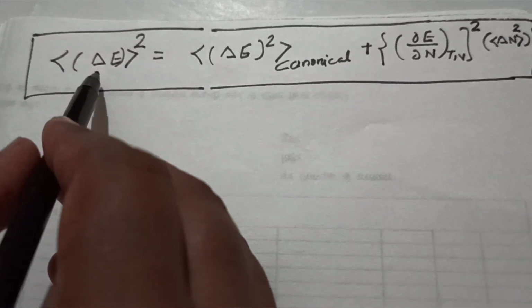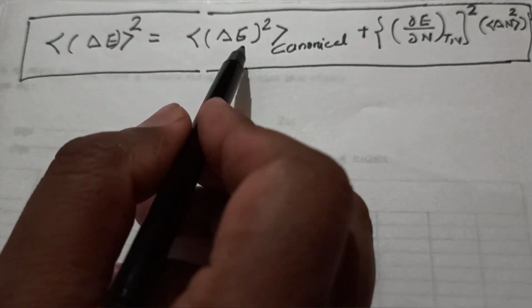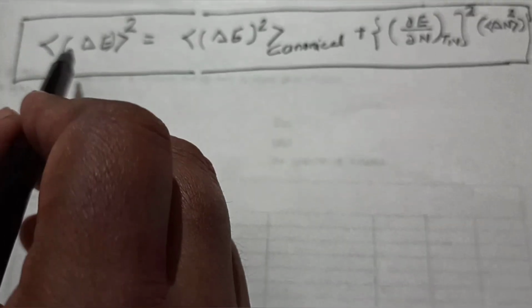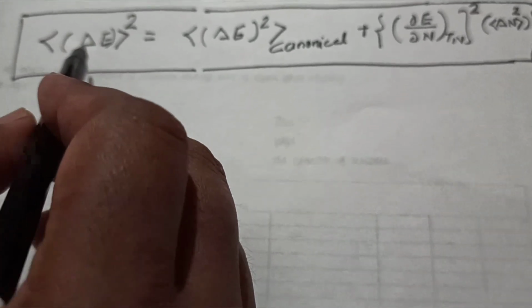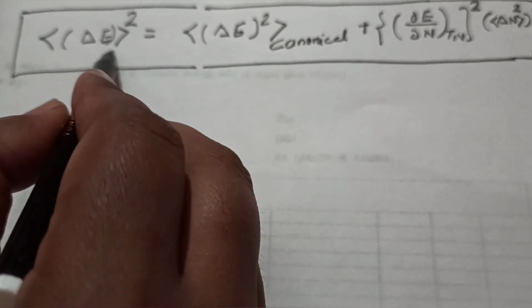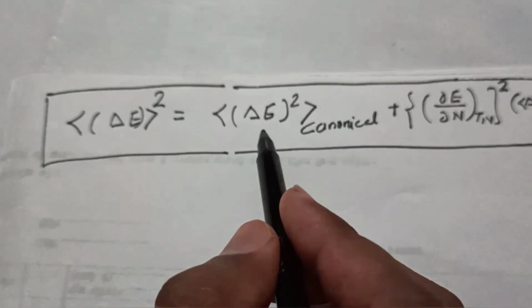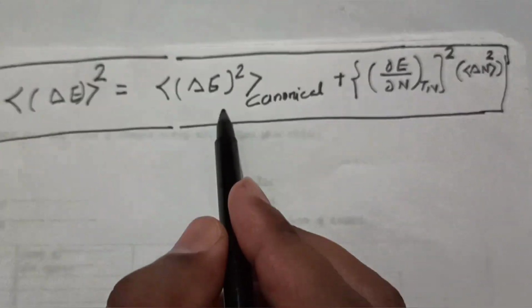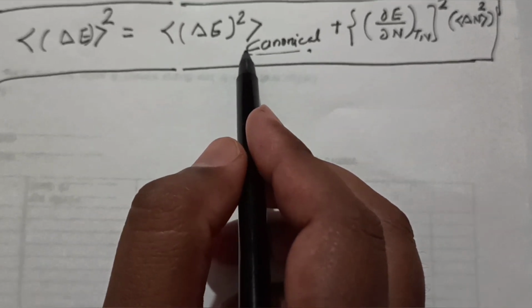So look at this equation. This is the variance we have calculated for energy. Now just look at this equation. What does it signify? This is the variance we have calculated in the grand canonical ensemble. So you can just say that in the grand canonical ensemble, variance in energy is made up of two parts. The first term comes from the canonical ensemble. That's why I have written here the canonical term. You can say it is the contribution from the canonical one.